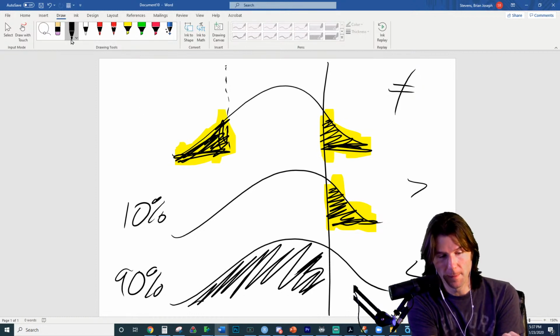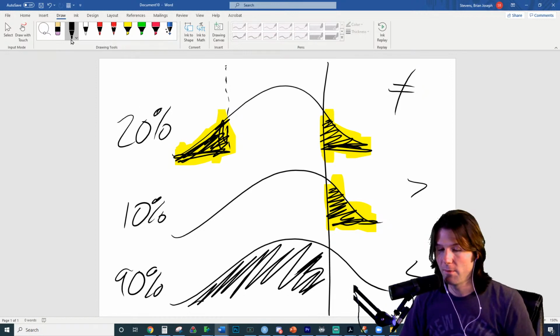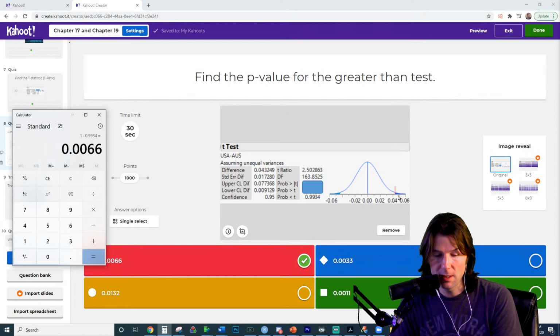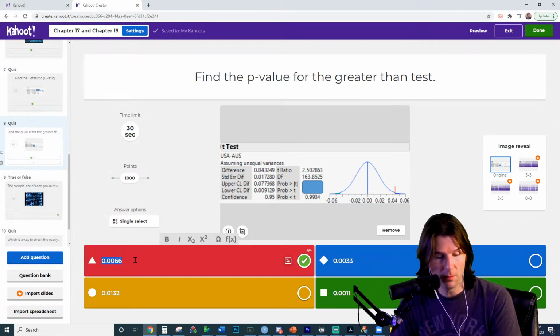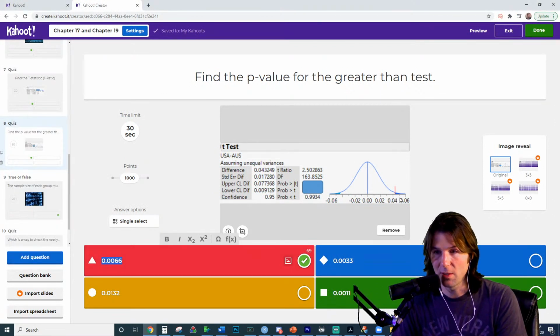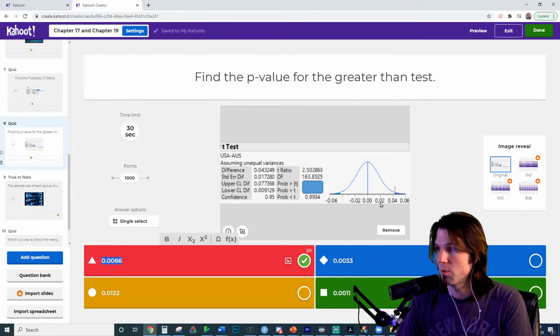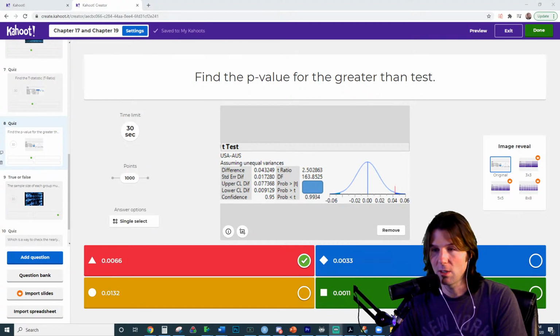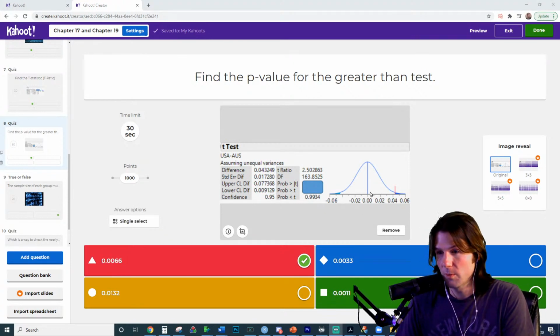Yep, there you go. The two-tailed is always double the smallest. And if you look at what we have in the graphic on this question, you'll see that this is that little sliver of 0.66% right there. And then we would double it and we'd get it over here. This is the p-value for the two-tailed, the addition of both of these. Does that make sense? How we get the two-tailed p-value is we double the smaller one.